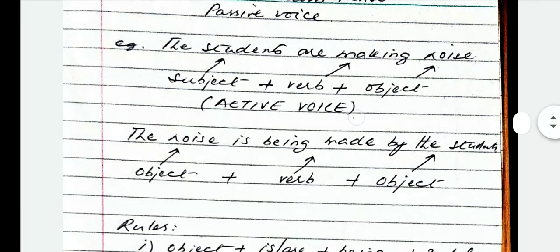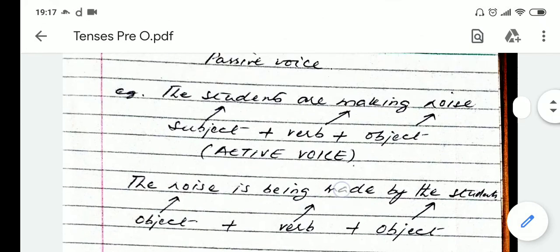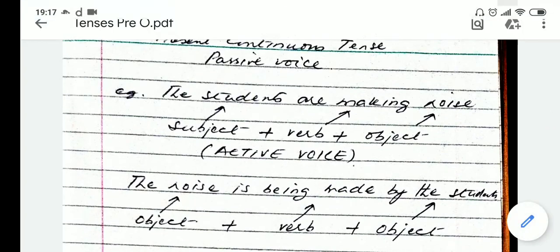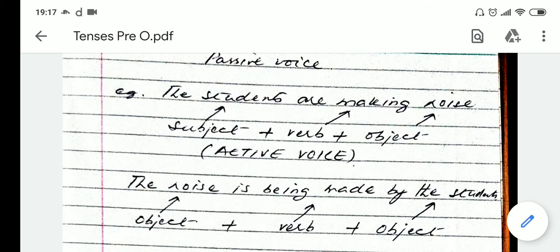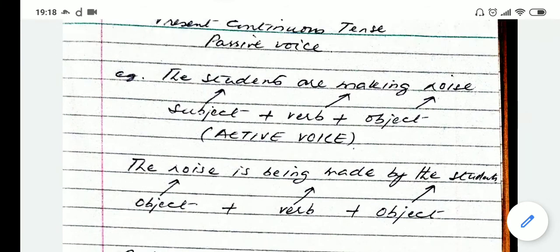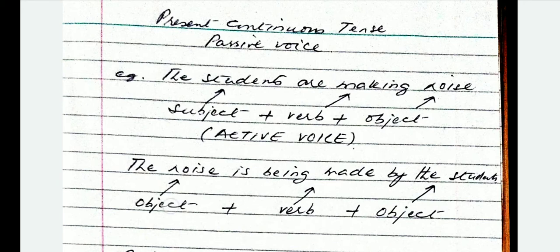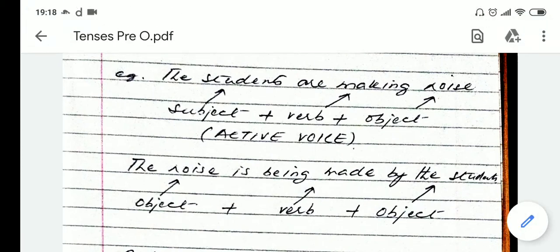Now if we change this into a passive voice, what is the object? Noise. What is the verb? Making. What is the subject? Students. So if we convert this active voice sentence into a passive voice sentence, we will put the noise first, which is the object. यही order है ना passive voice का. So we will put the noise first, then the verb.